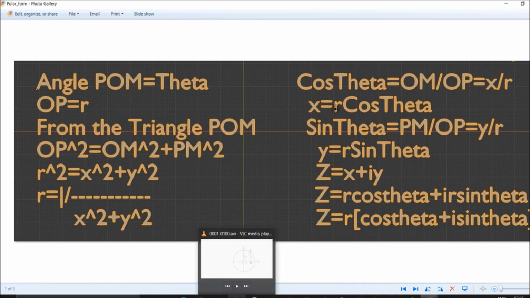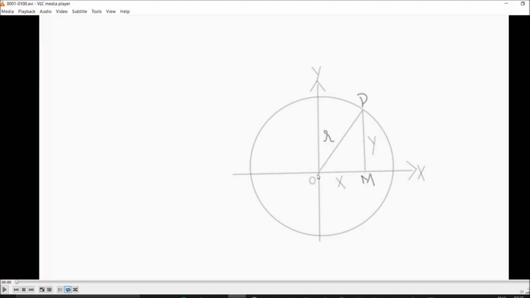To reach a destination, either we take x and y, a particular form, otherwise we move from origin to P directly. But for calculation we need to work with x and y. So this is a simpler form. So, 1 plus 2 plus 3 plus 4 plus 5, if you are given a direction, like go straight, then take a left turn or right turn, it will be easy for you.